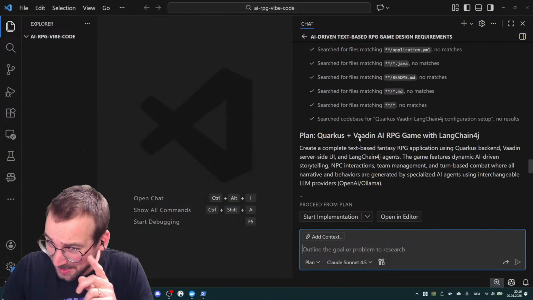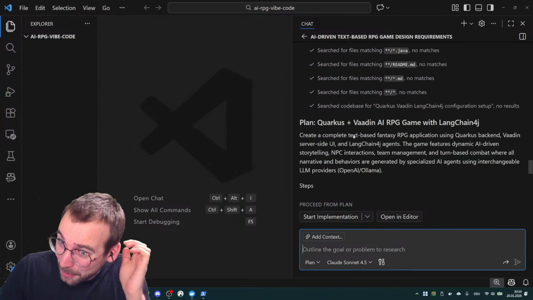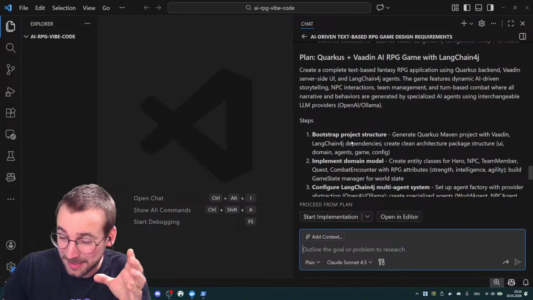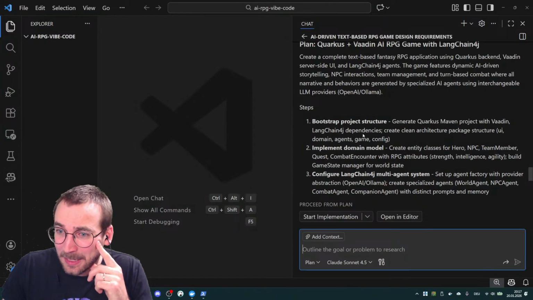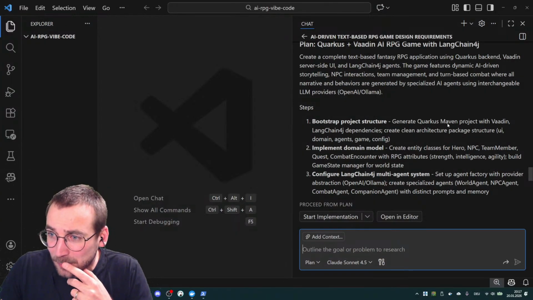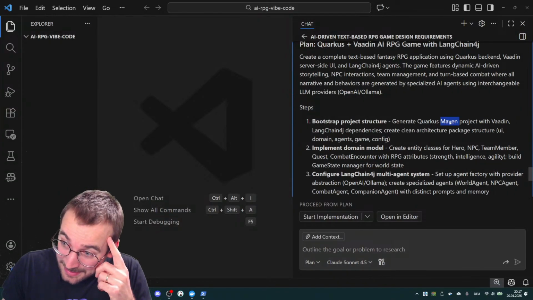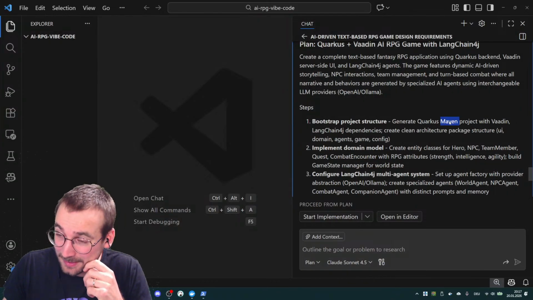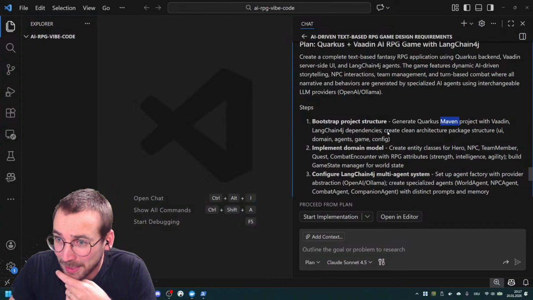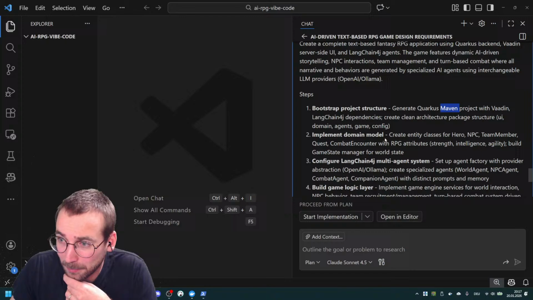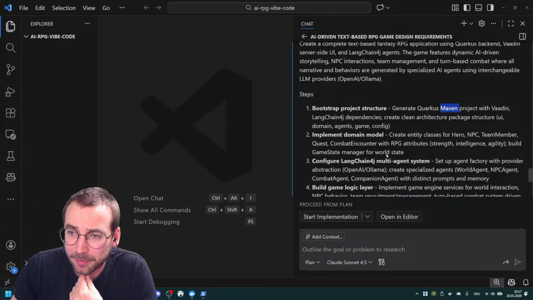Okay, so that's interesting. I think the actual plan that it came up with is much smaller than the input I gave it. But let's see what's going on. Yeah, Quarkus Maven. I didn't say that I want a Maven project, but it does that. That's very good. I forgot that, because I can't do Gradle really well. Create clean architecture, sure. Implement domain model, yes. Oh, I didn't really think about the database. Well, let's see.